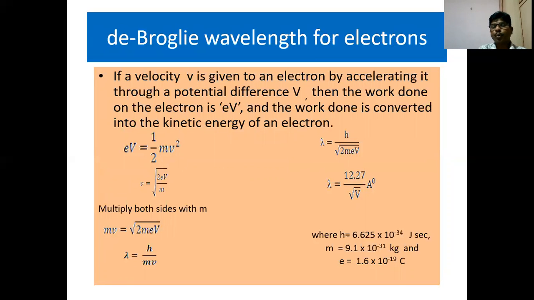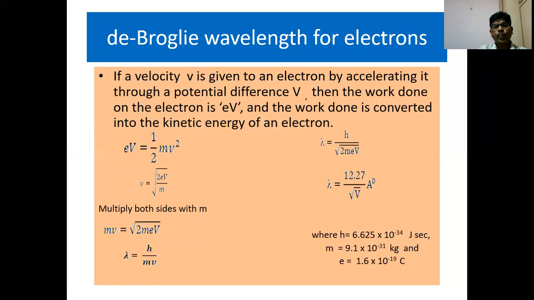Next, we can see the de Broglie wavelength for electrons. It should be understood that this formula that we are deriving is applicable only for electrons. So the velocity v is given to an electron by accelerating it through a potential capital V. Then the work done on the electron is eV, where e is the charge of the electron and capital V is the potential difference. And the work done is converted into kinetic energy of an electron. So equating both, eV is equal to half mv square, or the velocity v can be written as under root of 2eV by m.